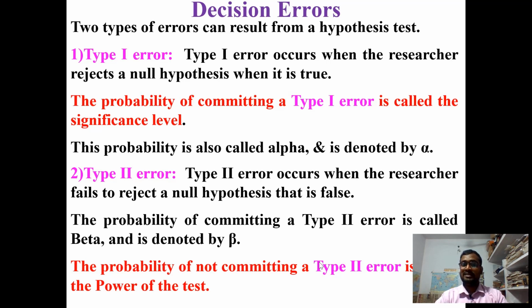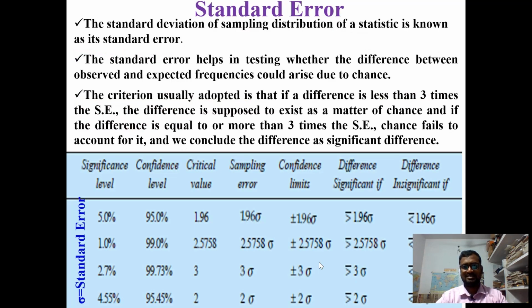A type 2 error occurs when the researcher fails to reject a null hypothesis that is false. This type of error is represented by beta, and the complement of the type 2 error is called the power of the test. Then the standard deviation of the sampling distribution of a statistic is known as the standard error.